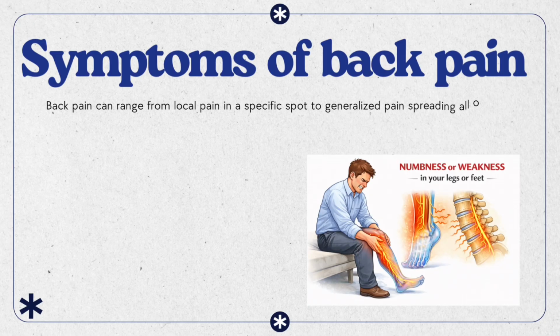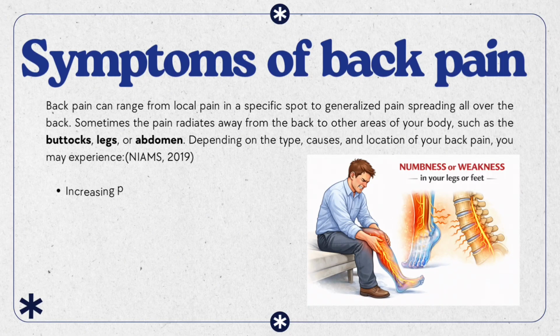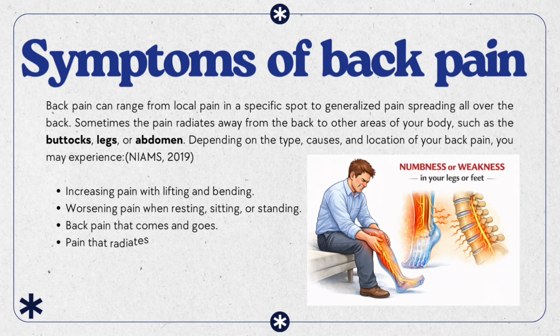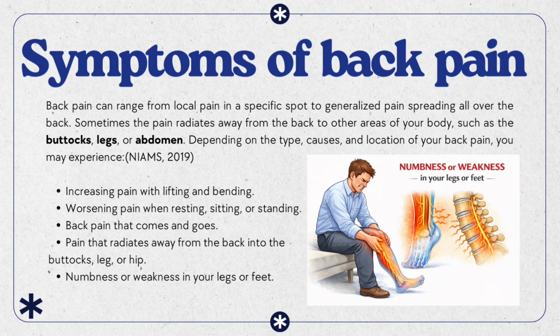We're moving forward to the symptoms of back pain. Back pain can range from local pain in a specific spot to generalized pain spreading all over the back. Sometimes the pain radiates away from the back to other areas of your body, such as the buttocks, legs, or abdomen. Depending on the type, causes, and location of your back pain, you may experience increasing pain with lifting and bending, worsening pain when resting, sitting, or standing, back pain that comes and goes, pain that radiates away from the back into the buttocks, leg, or hip, and lastly, numbness.